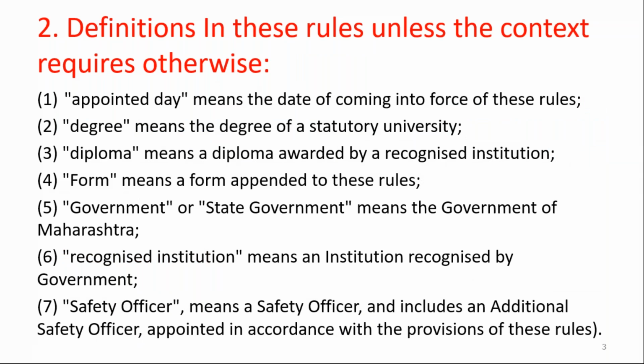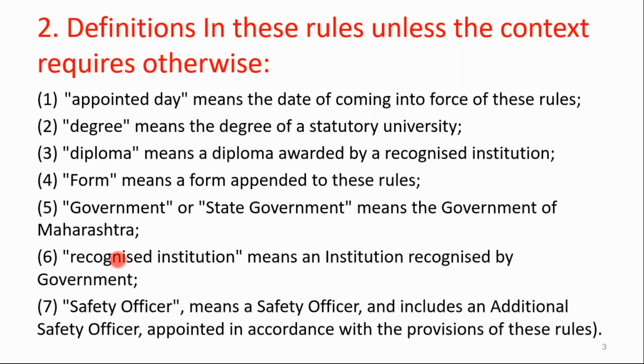The second rule is the definitions. Appointed day means the date of coming into force of these rules. Degree means the degree of a statutory university. Diploma means a diploma awarded by a recognized institution or board. Form means a form appended to these rules. Government or state government means the government of Maharashtra. As this rule is applicable for Maharashtra state, when we say government or state government, it is the Maharashtra government.